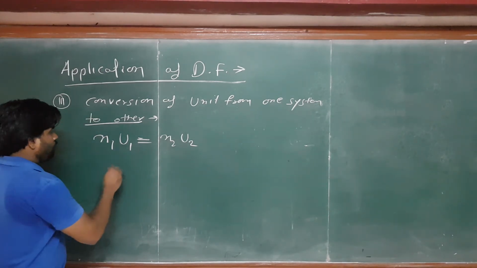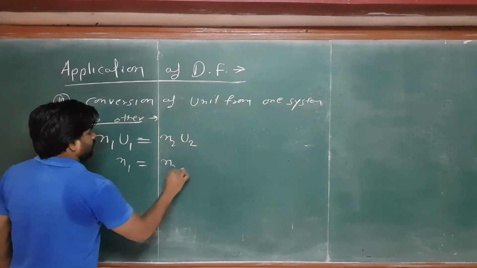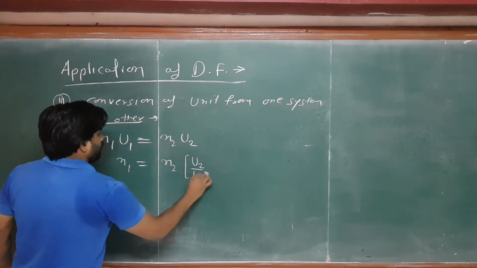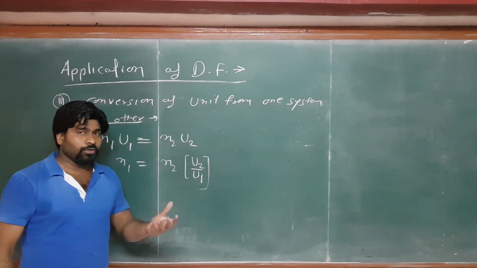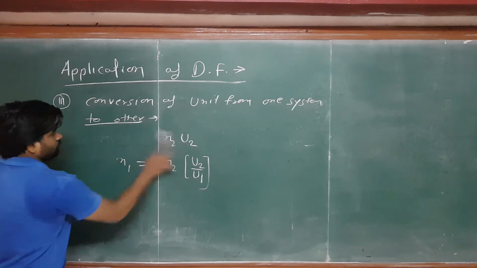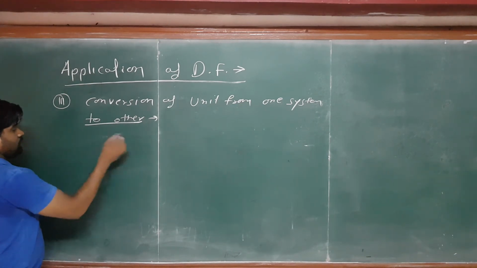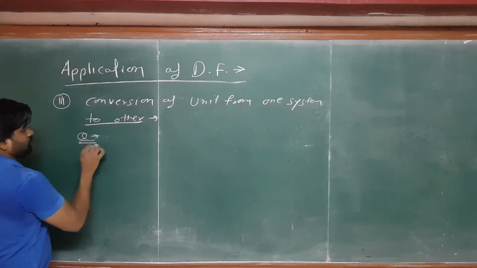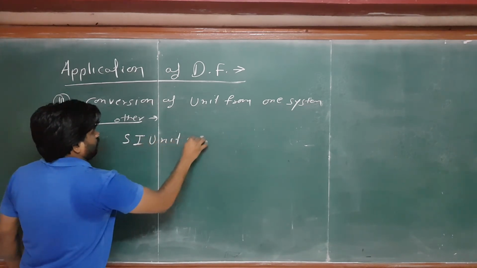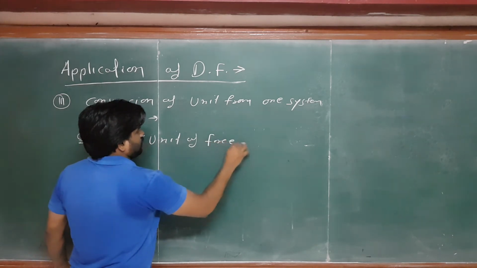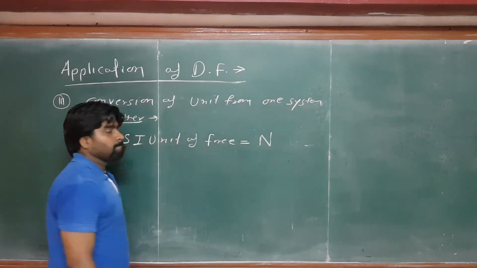Right? So if you want to find N2, or if you want to find N1, what you can do is write N2 is equal to N1 times U1 by U2. Okay. So what I am going to do is find a question. Okay. SI unit of force is the Newton, right?